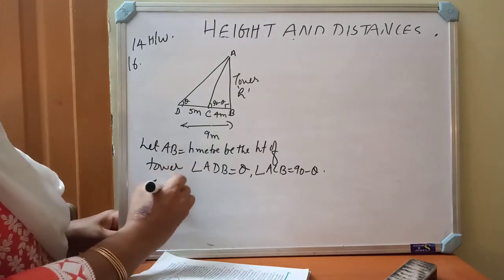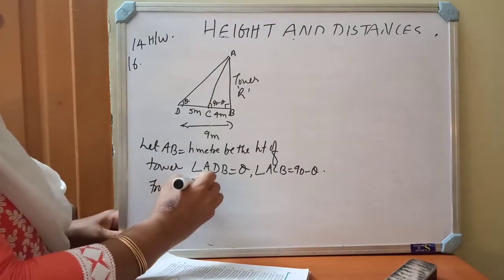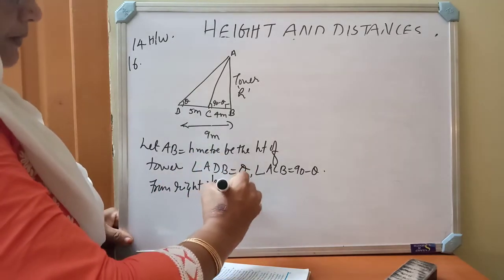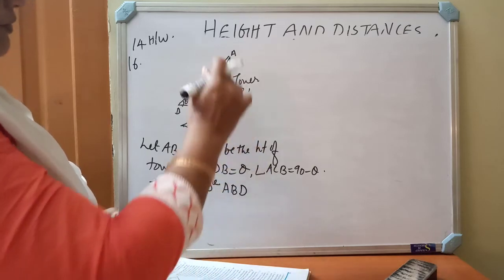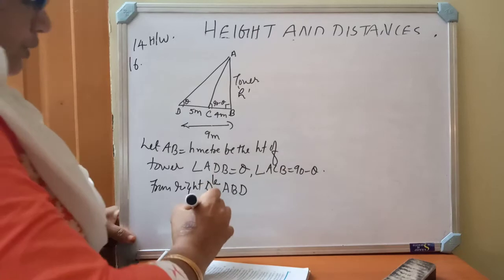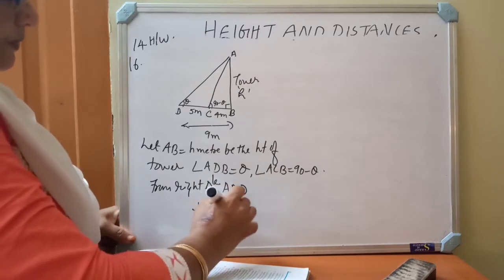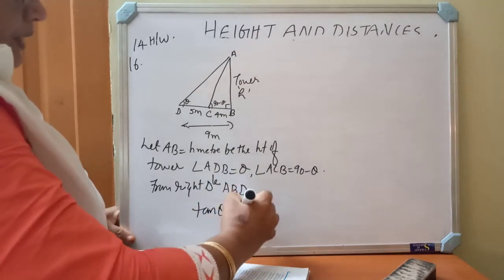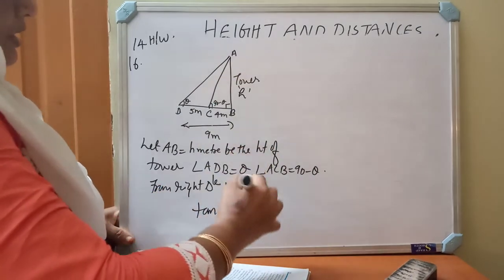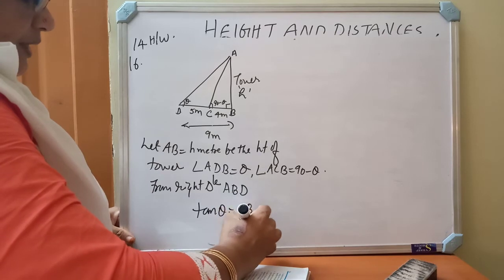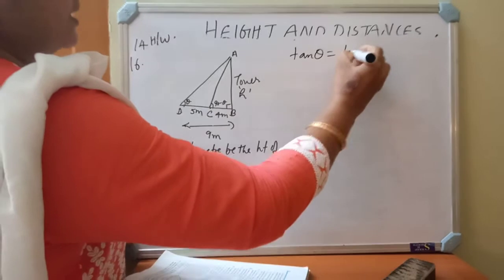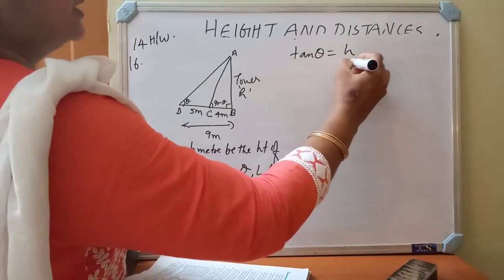From right triangle ABD, tan theta is equal to, what will come? AB divided by BD. So tan theta is equal to AB, that is h, divided by DB, that is 9.